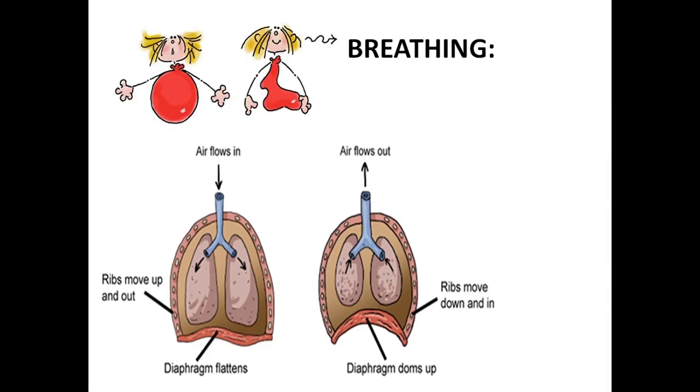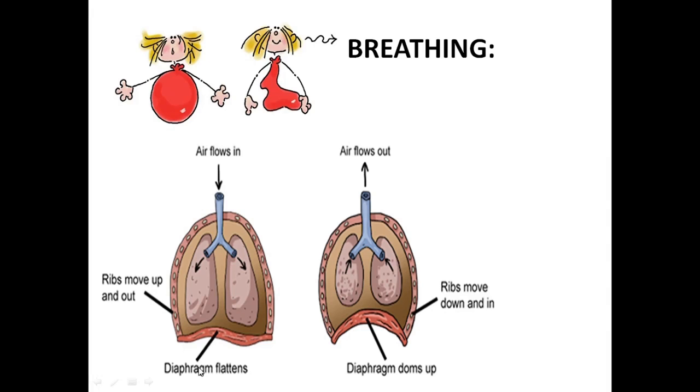At that time the diaphragm also flattens. Now there is enough space created for the air to occupy. Now when air flows out, or when exhalation occurs, the diaphragm domes up, or moves up, and then the ribs will move down and in. So here you can see the size of the lungs is becoming small again. So during exhalation the size reduces.